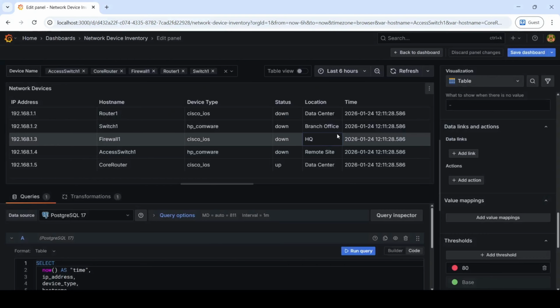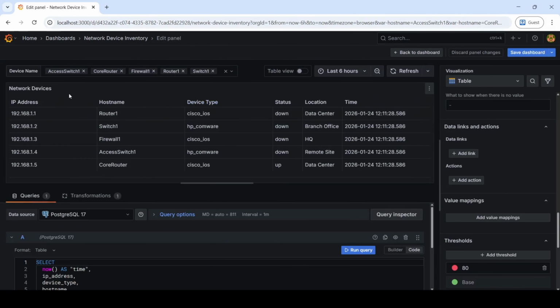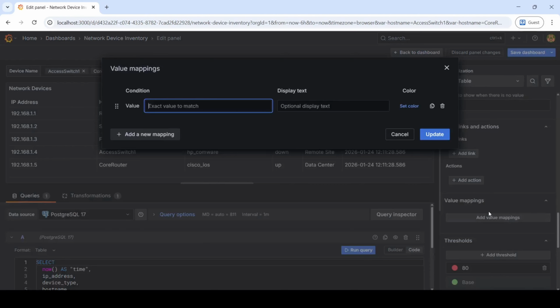So in my table, I have the list of devices, right? So the IP address, host name, device type, status, location, and time. So I want to modify, or I want to add icons for the down and up statuses. So the down should be a red circle icon, and up should be a green circle icon. All right, so let me click add value mappings.